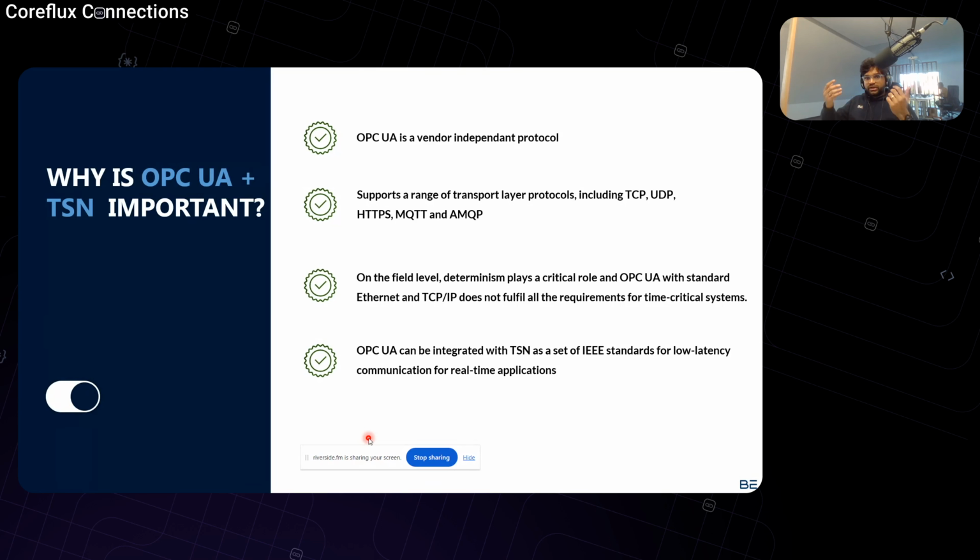OPC UA can be integrated with TSN, and you can go to low latency where you also control the robot with high-determinism applications. You can also use a transport layer like MQTT, where you can push the data to the cloud directly in a secure way, with TLS, application layer security, and network layer security. These are the things that are promised with different transport layer protocols.